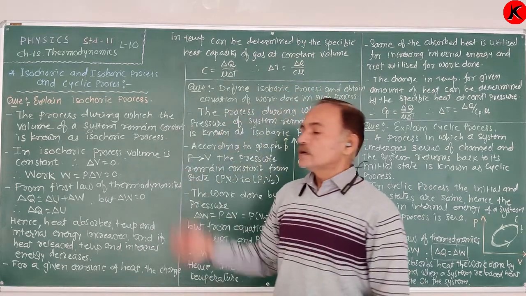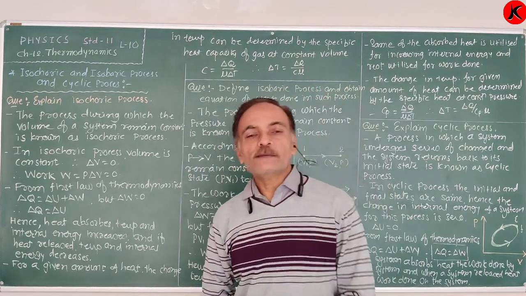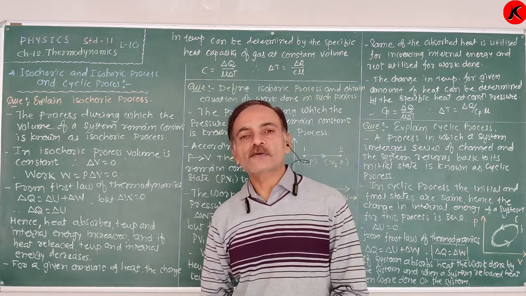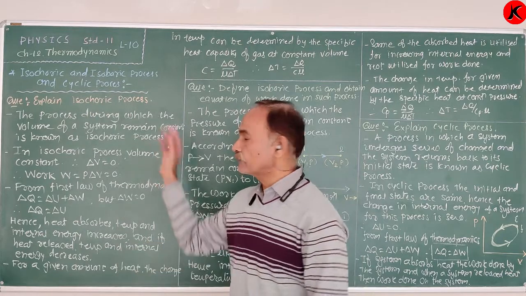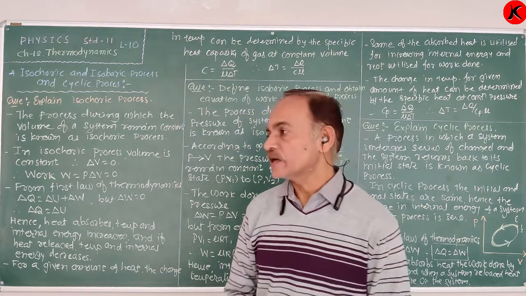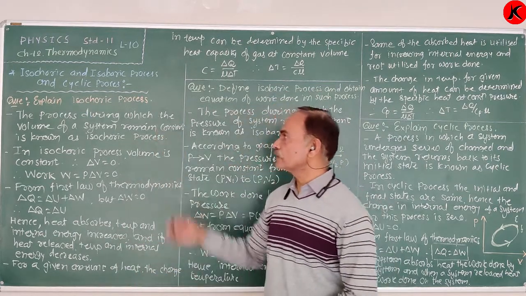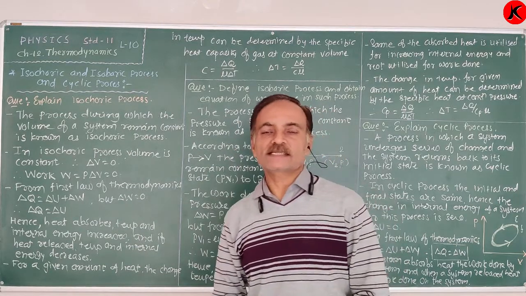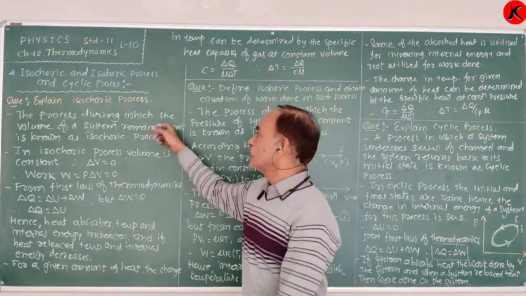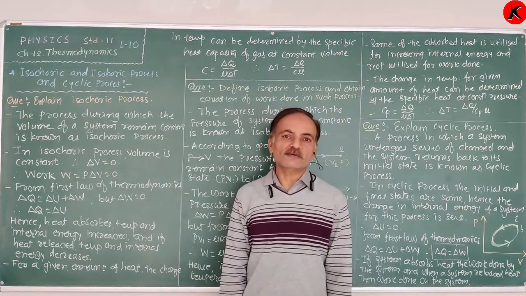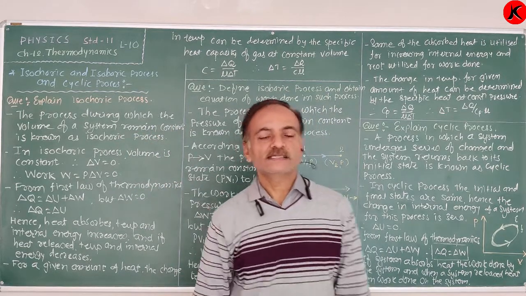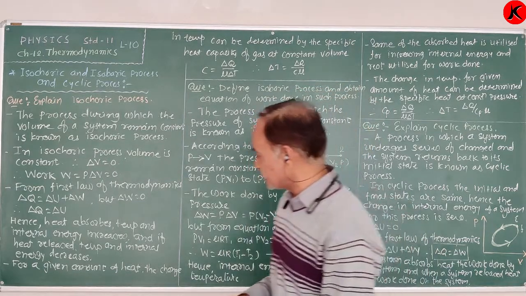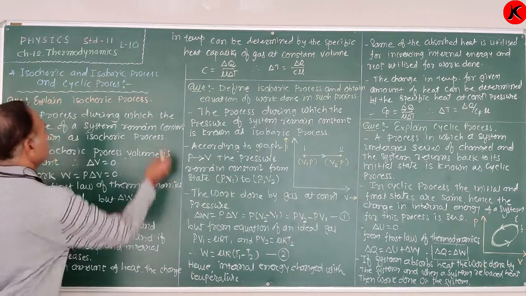Now, explain the isochoric process and also obtain the work done for the isochoric process. First thing, what is the definition of the isochoric process? Isochoric process means the process during which the volume of a system remains constant. Volume does not change. That means the piston is fixed in a cylinder, as we consider the piston cylinder arrangement this way.